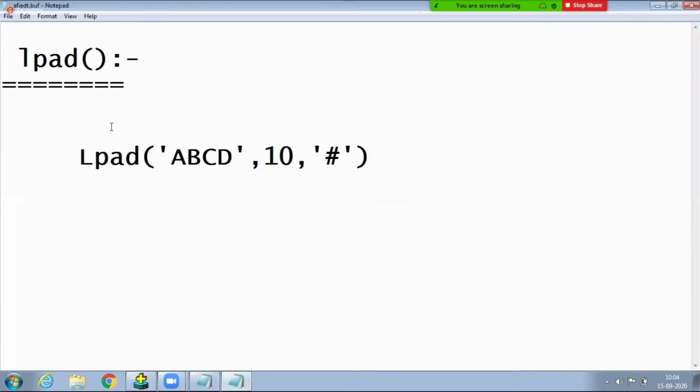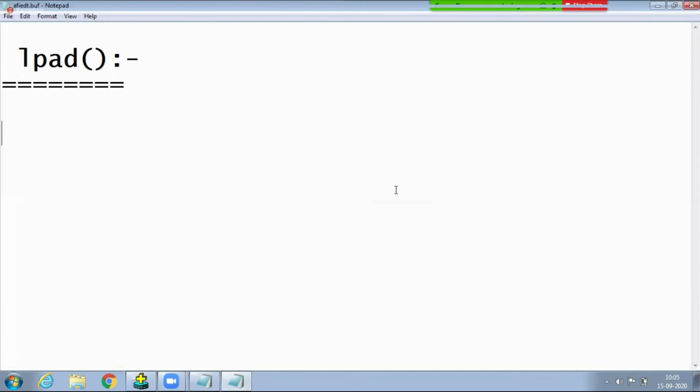I will tell you about the LPAD and RPAD side. That's why it always fills the remaining spaces with a specified character on the left side of the given string; that is called the LPAD function only. It fills the remaining spaces with a specified character on the left side of the given string. But how many parameters does this function accept?